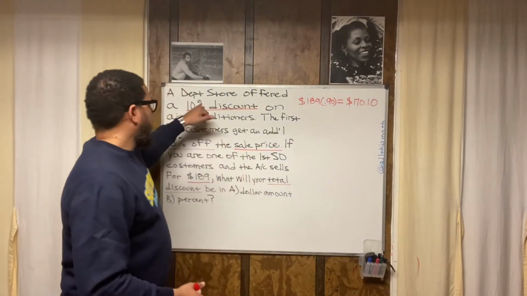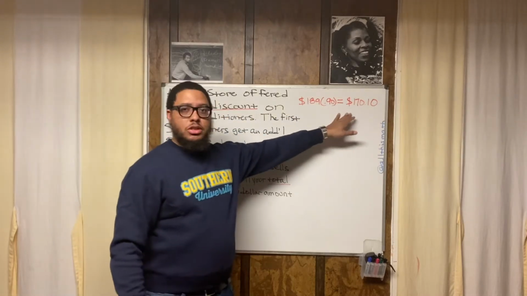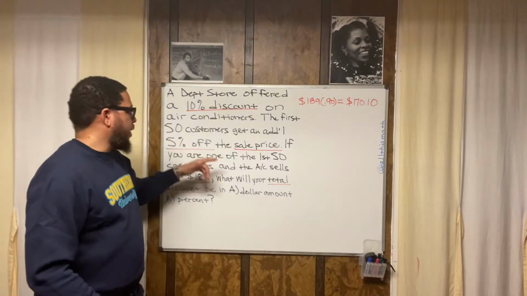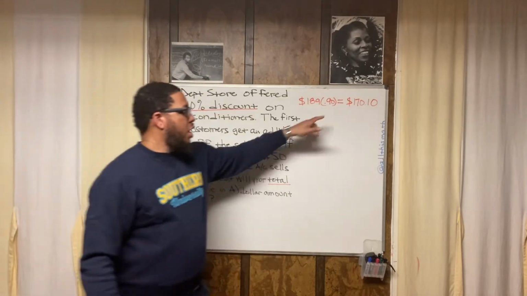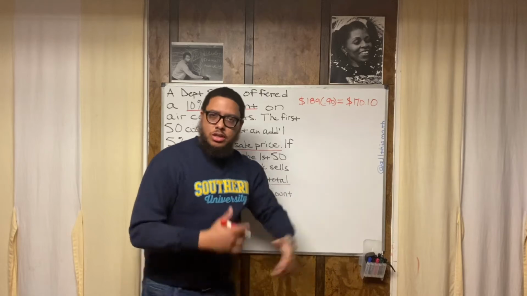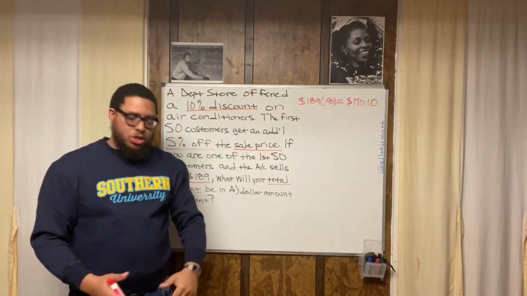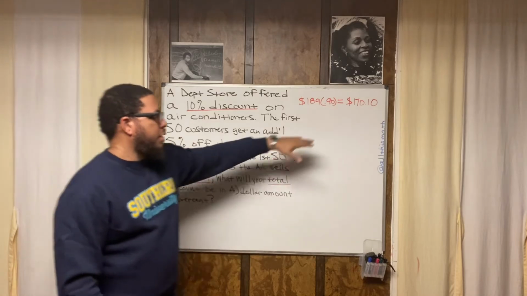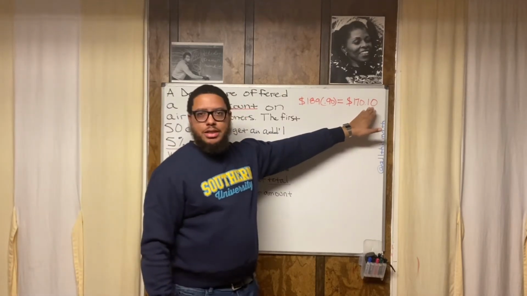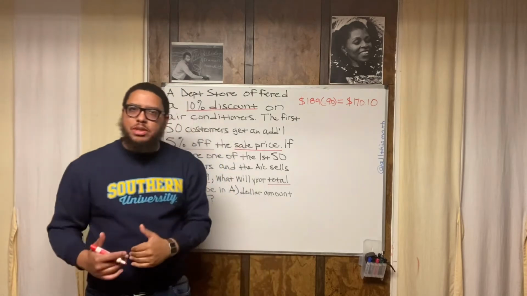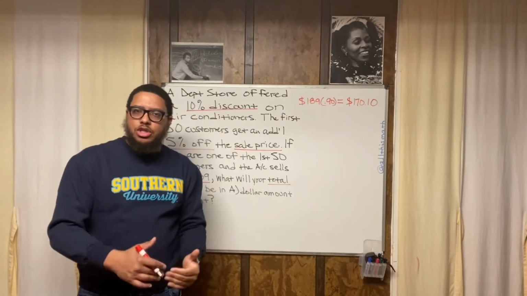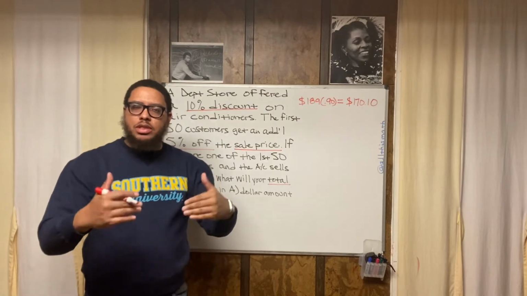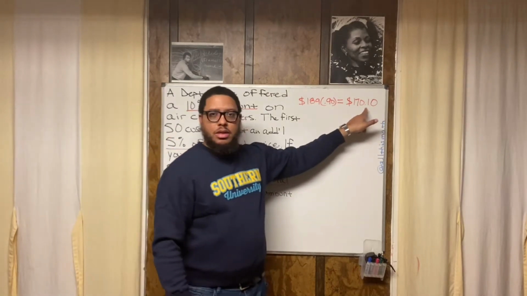So now, that's after the 10% discount. So now we keep going, because you're one of the first 50 customers. And the first 50 customers get an additional 5% off of this price, right? So now let's do the shortcut again. The shortcut is 5% off. Now this represents 100%, because that's our sale price. We want 5% off of that. So we're going to do 100 minus 5, which is 95%. So we're only paying 95% of this price.